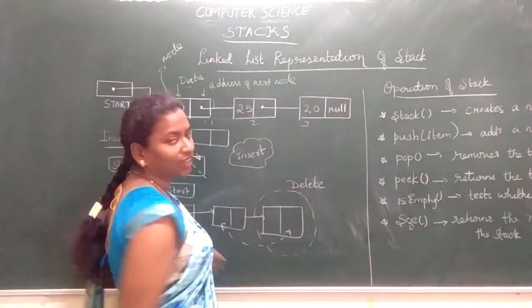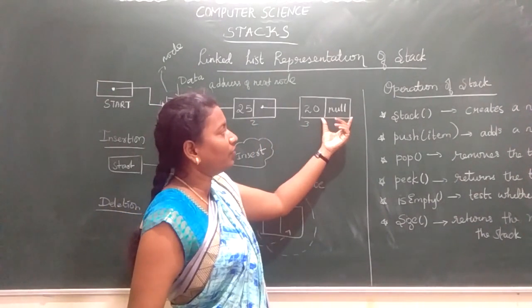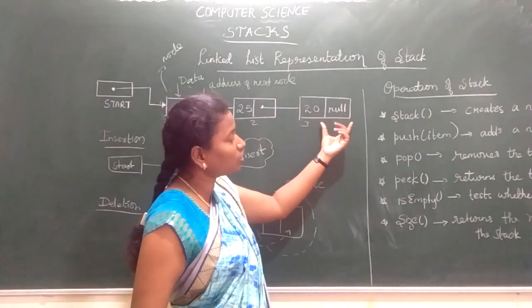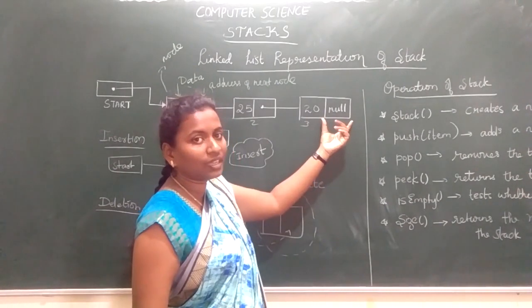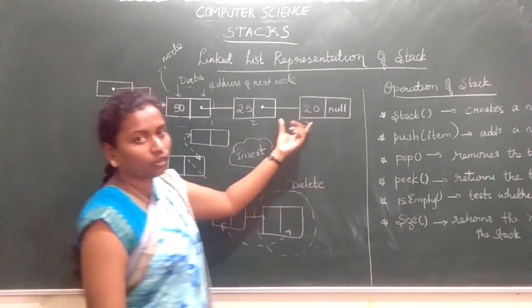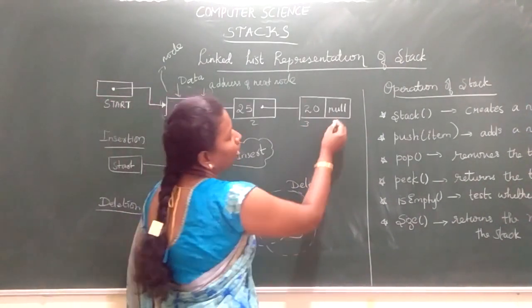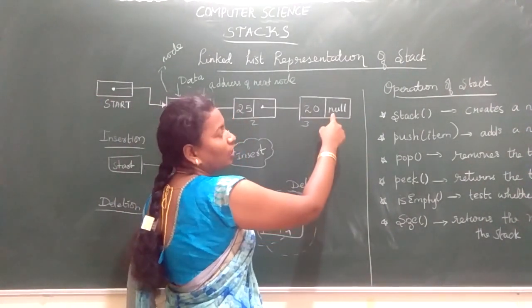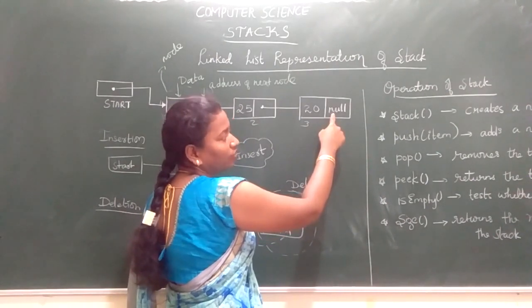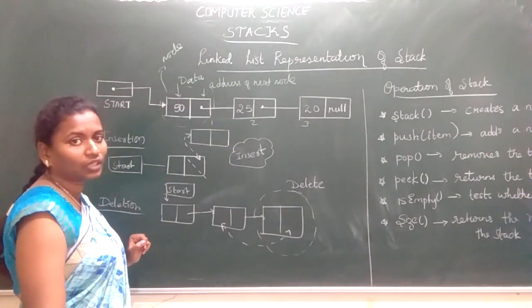How will we identify that there is no further link? The last node, the node in which the link field contains null, we consider to be the last of the link. So how will you identify that we don't have any further links? That means the link field contains null. When the link field of the last node is null, there are no further nodes connected.